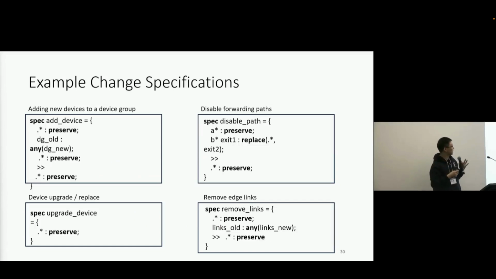So here are some examples of the specifications in this dataset. You don't need to read all this code, but you can see that writing those specifications for real-world change intents is really easy and compact in Rela.